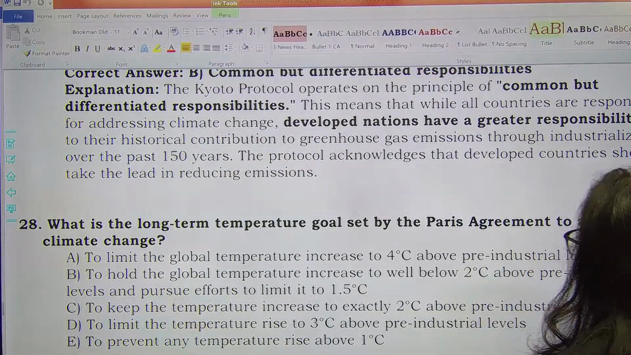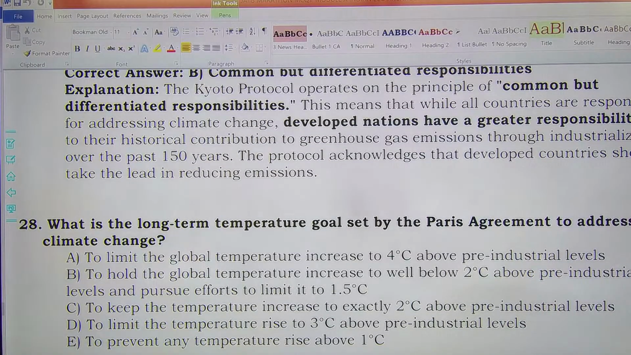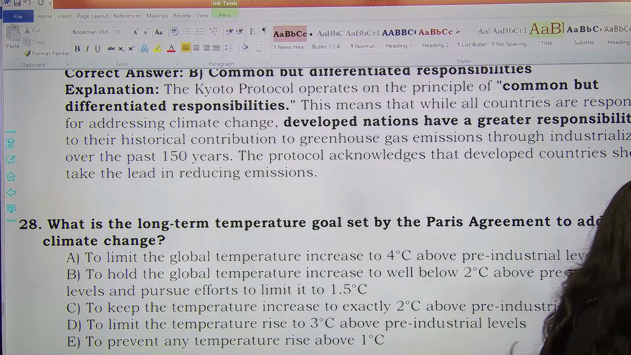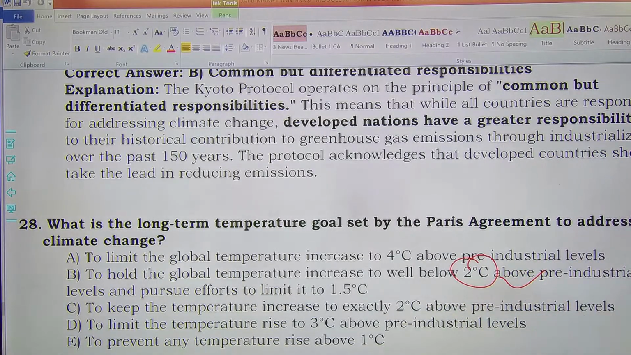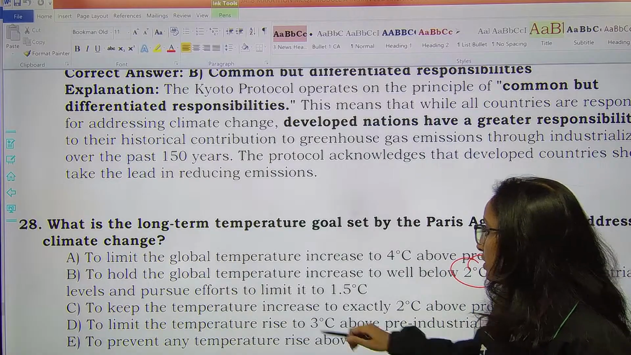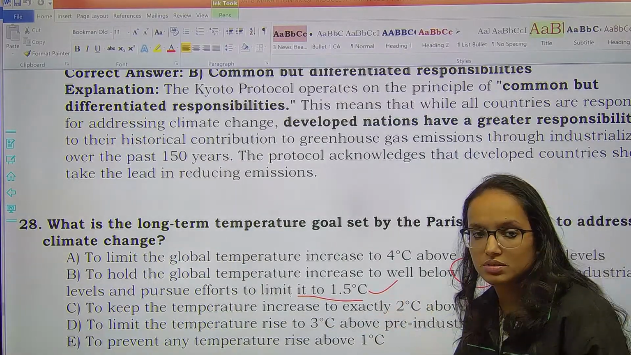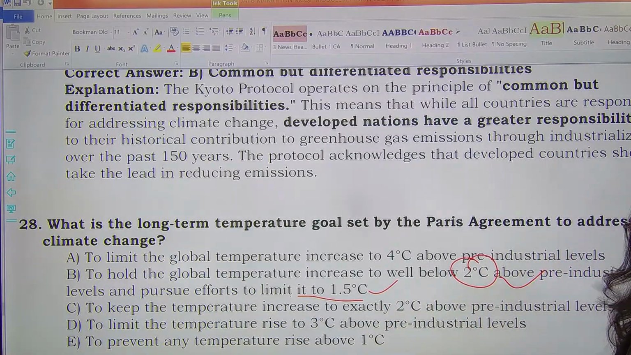Next, what is the long-term temperature goal set by the Paris Agreement to address climate change? The correct answer will be to hold the global temperature increase to well below 2 degrees centigrade above the pre-industrial levels and pursue efforts to limit it to 1.5 degrees centigrade. That is option B, remember.